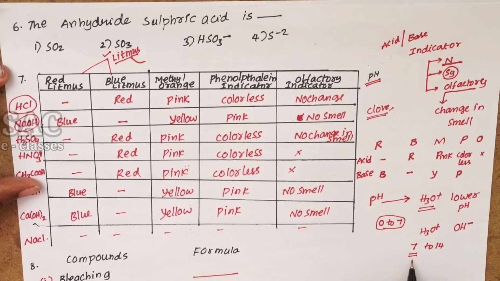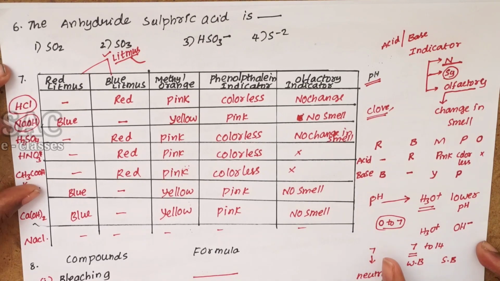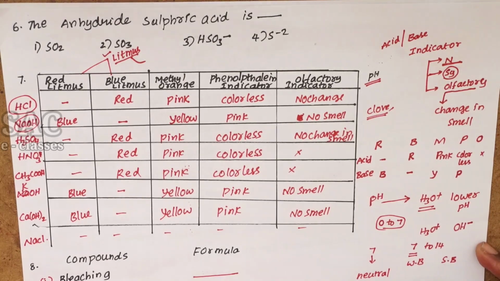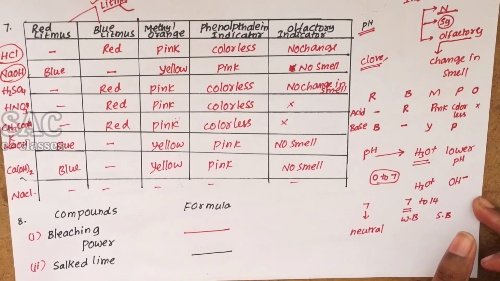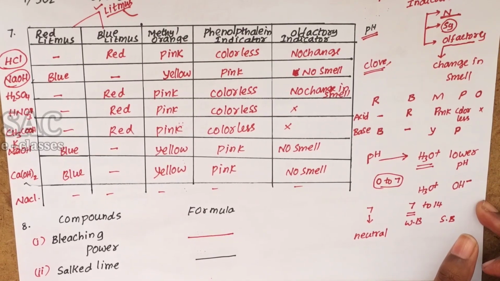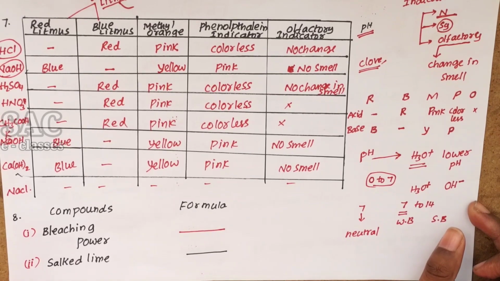Higher than 7 but close to 7 are weak bases, whereas close to 14 are strong bases, where 7 is neutral. So with the help of the pH scale, not only can we identify whether a given substance is neutral, an acid or a base, we can also say about their strength, whether they are strong acid or strong base, weak acid or weak base.